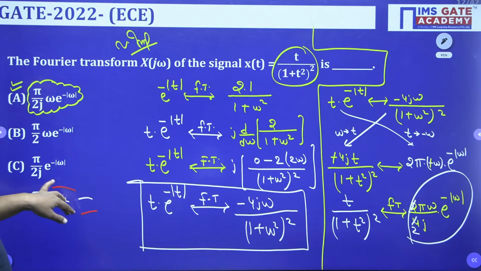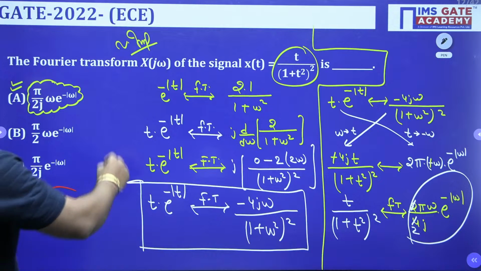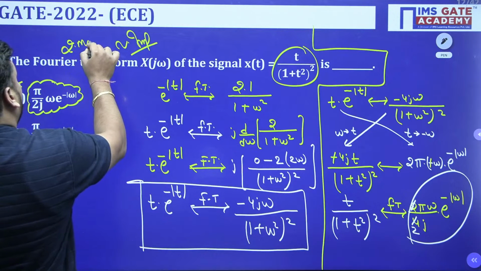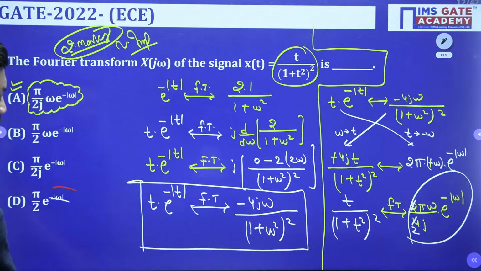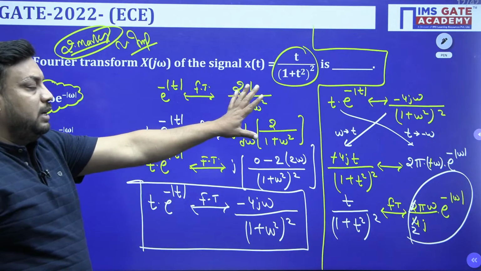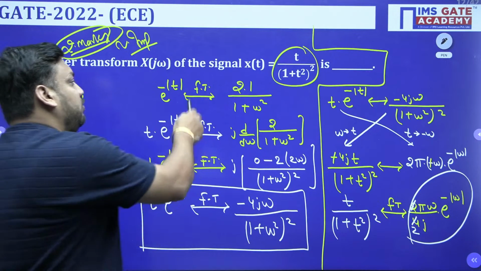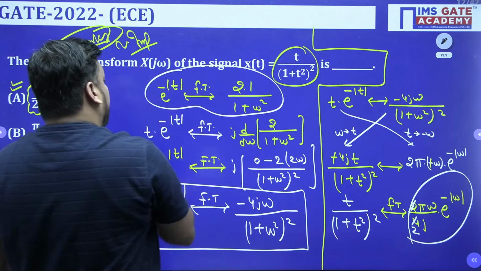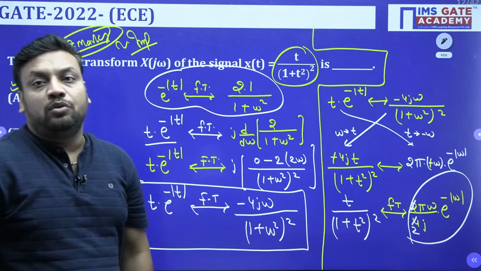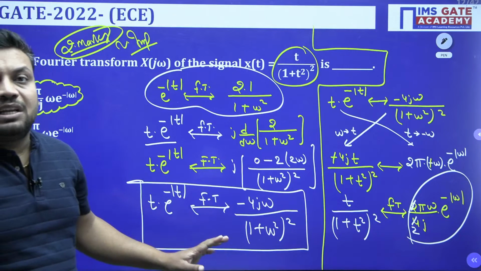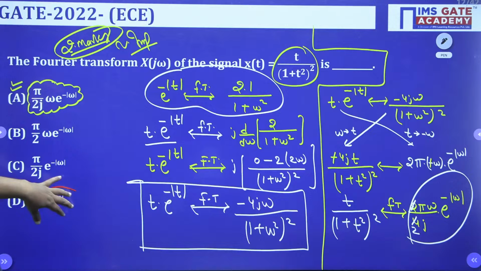So now we are going for the next question. The signal x(t), it is a very good question, a 2 marks question. Last year 2 marks question, electronics and communication. You can only solve this question if you know the multiple concepts of Fourier transform. Here you should know the Fourier transform of this, the differentiation property in the frequency domain, and also the duality concept. So 3 concepts have been merged in this electronics question, guys.